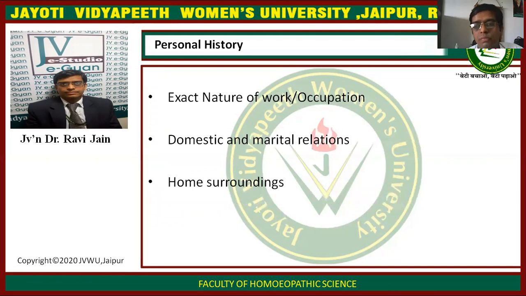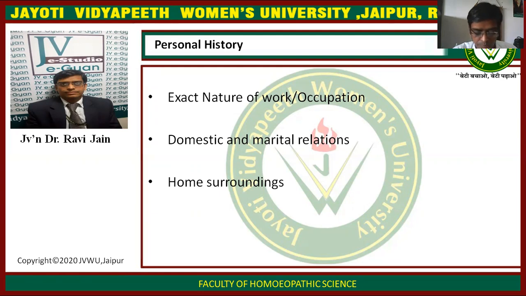Now, whenever you start with the personal history of the patient, you always ask the exact nature of the work or occupation of that particular patient. Always ask the kind of work that particular patient is doing. You can ask about the present occupation, and you can also inquire about the past occupation that he was doing.